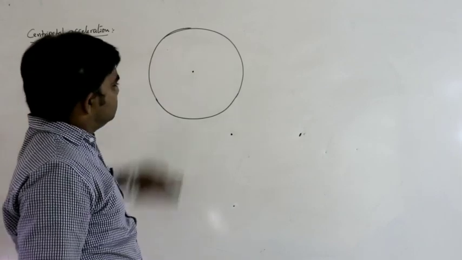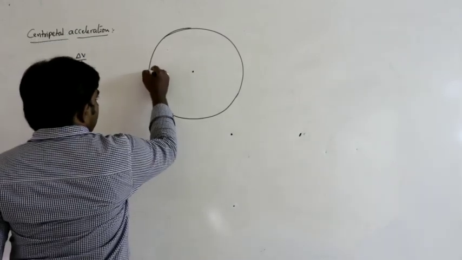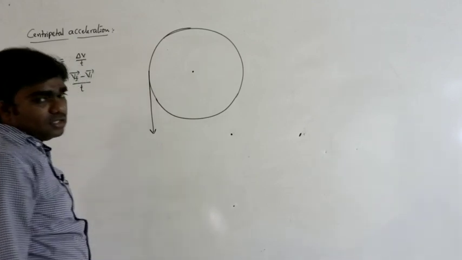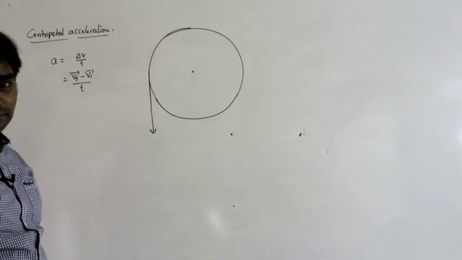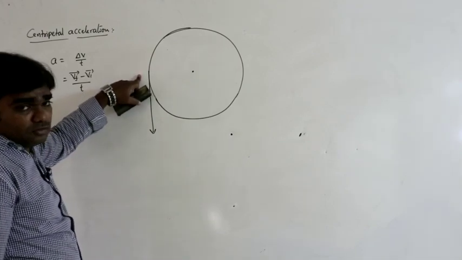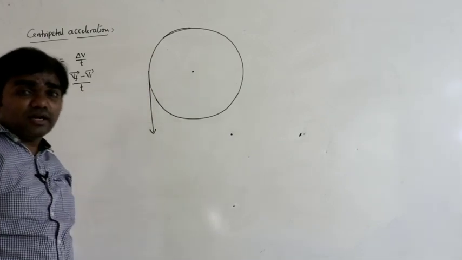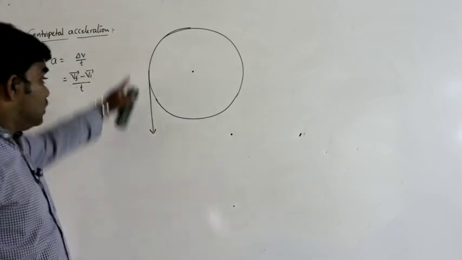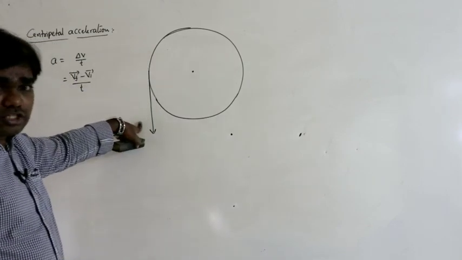For example, at this position, the direction of motion of the body is nothing but its tangent. At this position, what is the direction of motion of the body? Tangent drawn at that position gives the direction of motion of the body.